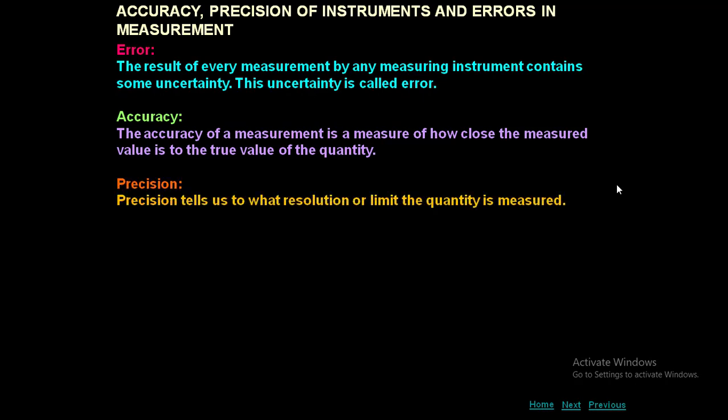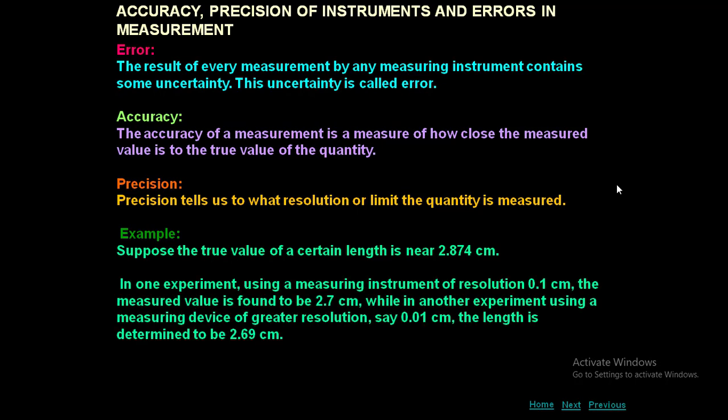Precision. Precision tells us to what resolution or limit the quantity is measured. Example. Suppose the true value of a certain length is nearly 2.874 centimeter. In one experiment, using a measuring instrument of resolution 0.1 centimeter, that means you can measure only up to 1 decimal, not more than 1 decimal.